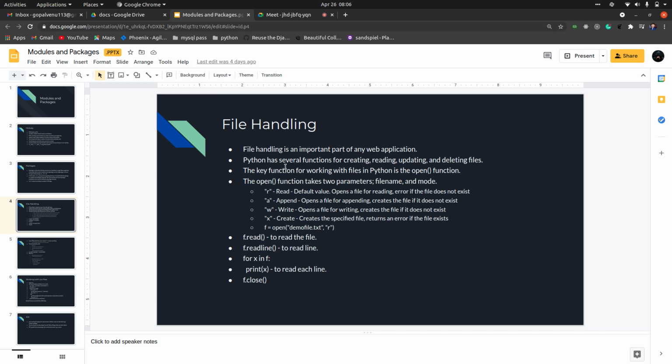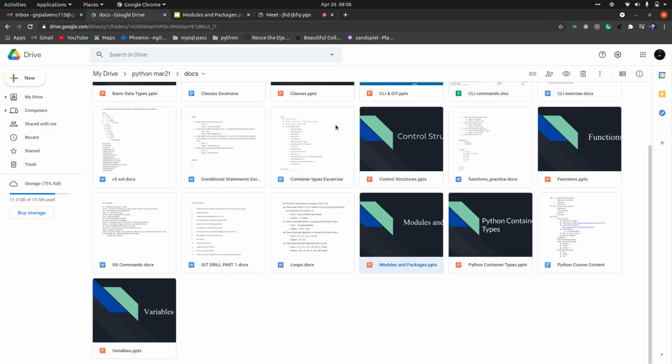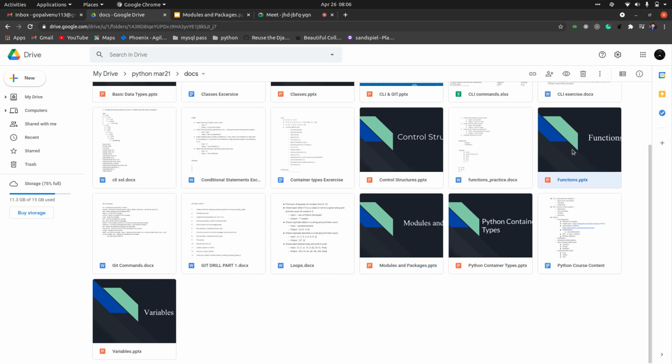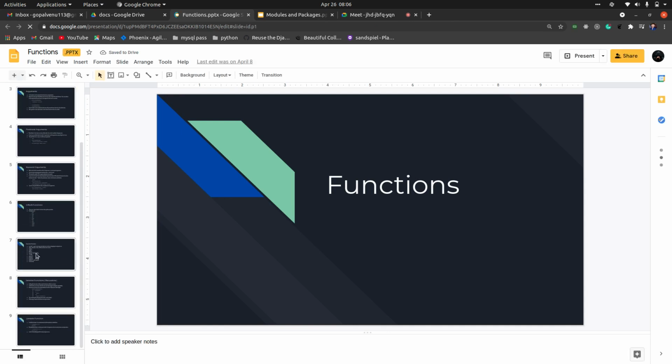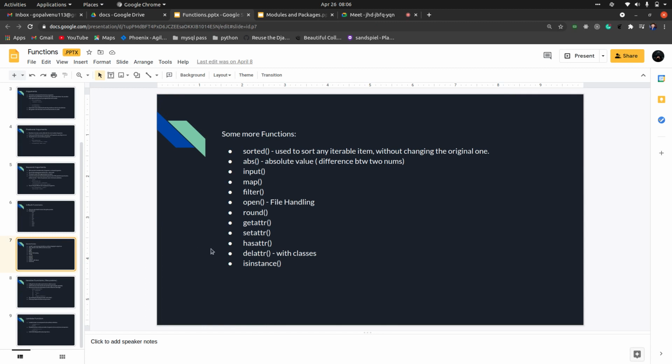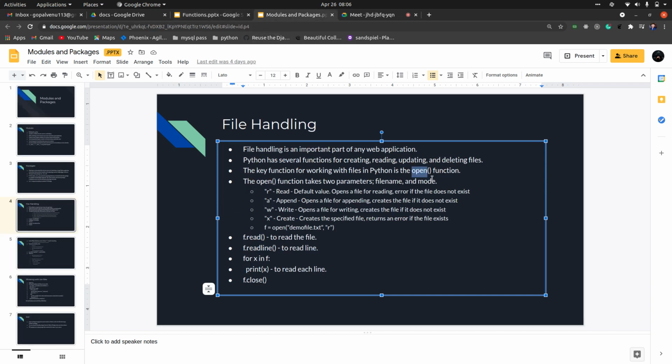Fine. So first thing, we'll be opening any file using the open function. I told you that we will be discussing this in the functions, right? In the functions we discussed the inbuilt functions. If you remember, we discussed getattr, setattr, hasattr and delattr in classes. We are left with open. This we will be discussing along with file handling, right? So if you can see, the open function is used to open any files in Python. I'll tell you how to open those as well, right?